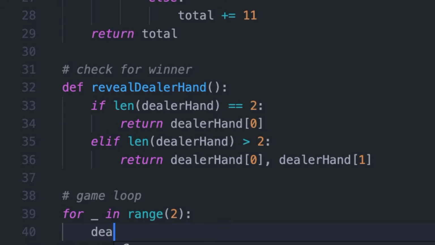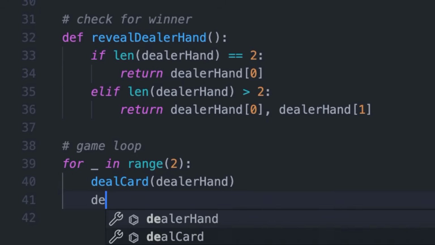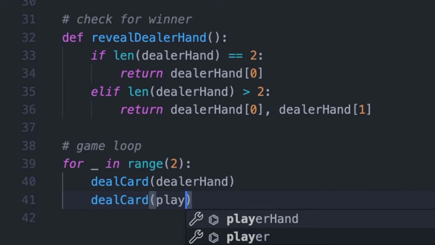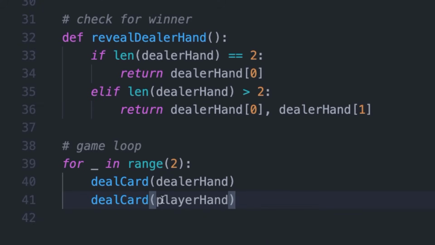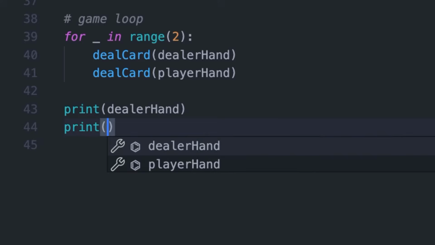We can deal a card, tap into that deal card, and then pass in dealer hand. Then we can do the same thing: let's copy this down to the next line. Then we can deal card again to the player hand. There we go. So now we've dealt the cards to the player and to the dealer. Let's print out to make sure this is going well. We can print out dealer hand and print out player hand.